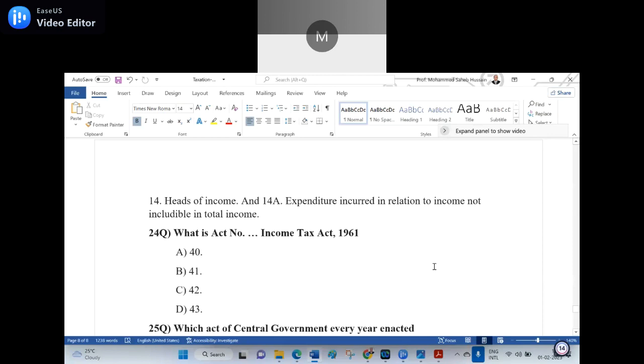Supplementary question, nobody has given. What is the latest amendment to the Income Tax Act? In which year? Sir, you give me the option, I will give the answer. Okay, I will give the option. 2019, 2020, 2021, 2022. 2019, sir.